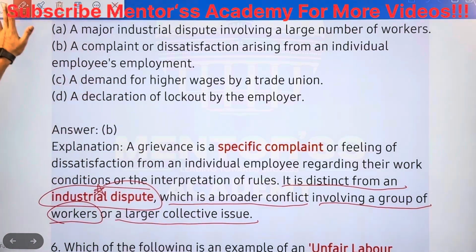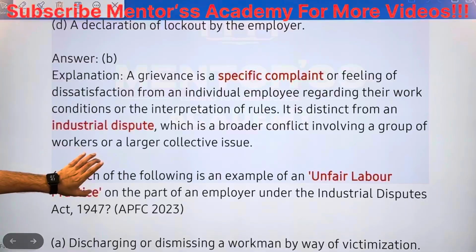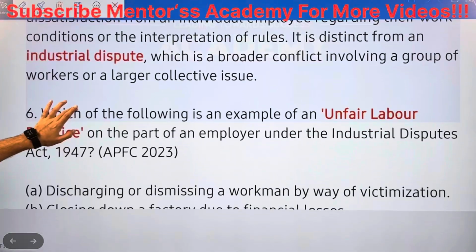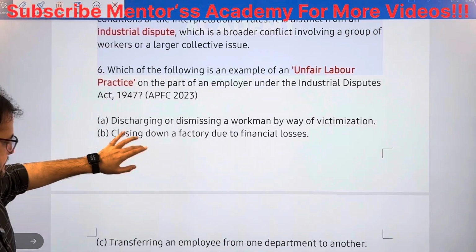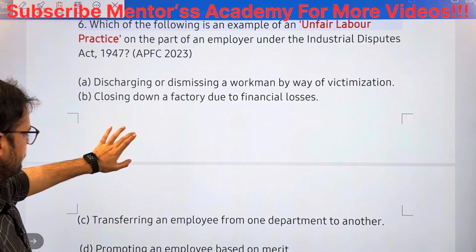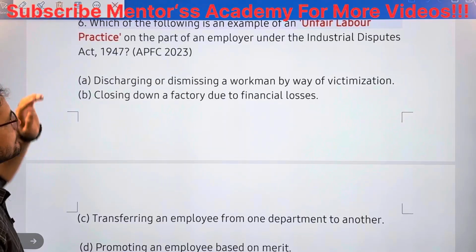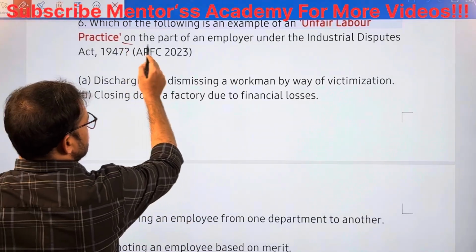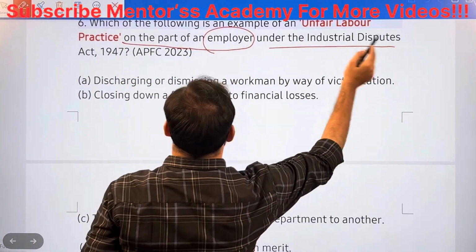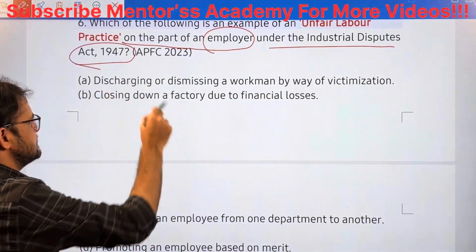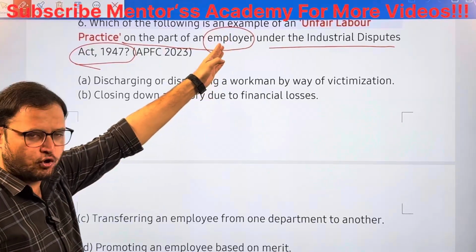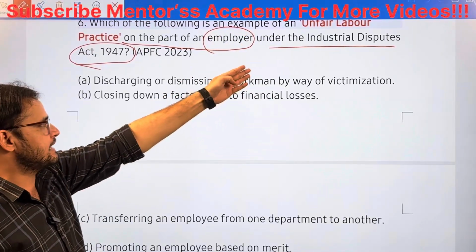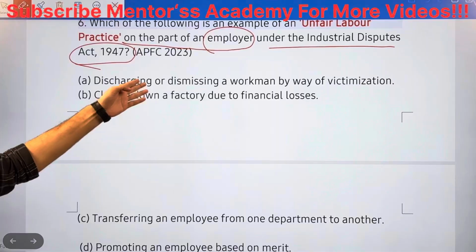Right. Next question: which of the following is an example of an unfair labor practice on the part of an employer under the Industrial Disputes Act 1947? Unfair labor practice done by an employer who is giving employment. What does it mean?